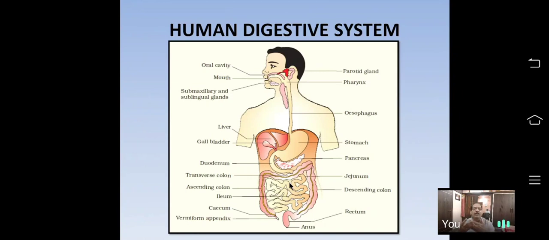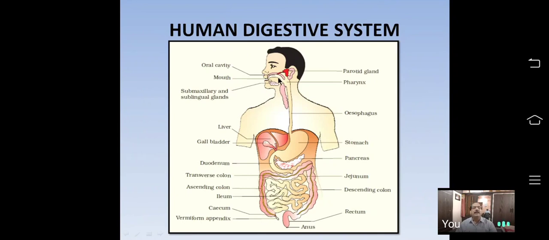Food contains carbohydrates, proteins, and fat. Where will these foods digest? Food digestion takes place in the buccal cavity. It means, will carbohydrate, protein, and fat, all three foods, digest in the buccal cavity? No. In the buccal cavity, only one food component will digest, that is the carbohydrate.